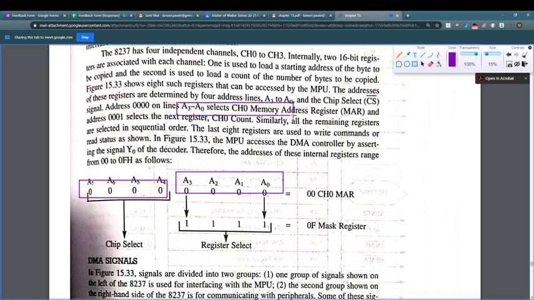Now, for selecting the channel 1, or may I say channel 0 memory address register, we have to write 0001. This way we are going to have a total of 16 bits. The next channel will be at 002, and it will go on like that. Now, the total number will go from 00, and whatever the address value we get, it goes from 00 to 0F.